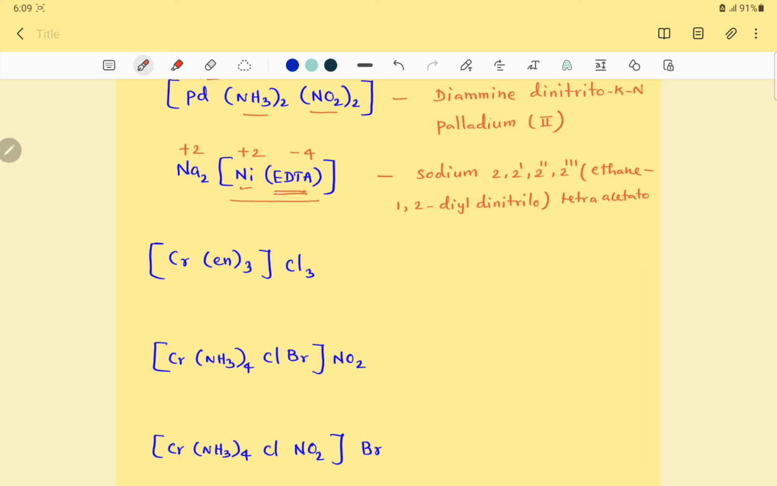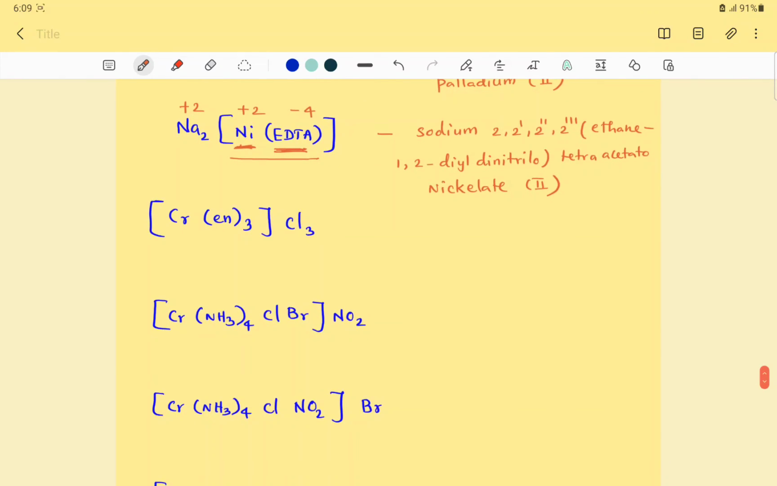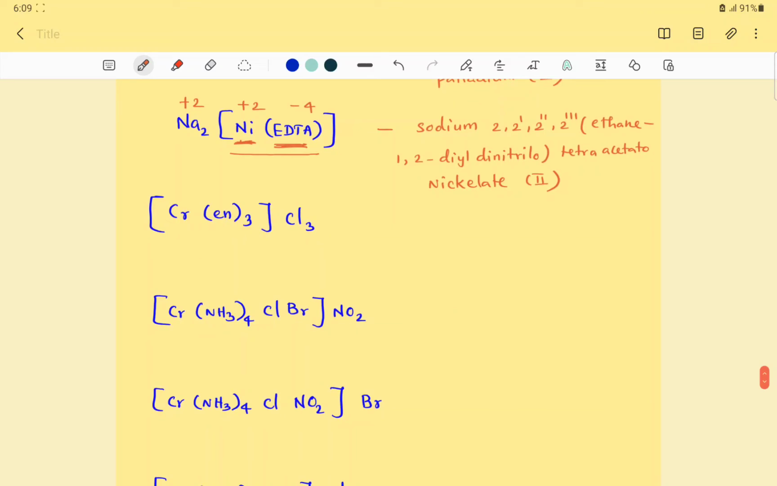Right. So now we completed the name of the ligand. Now we go for the central metal ion, nickel, but it is present in an anionic complex, so nickelate with oxidation state 2, nickelate(II). A little bit complicated, I think you can follow. Sodium 2,2',2'',2'''-(ethane-1,2-diyldinitrilo)tetraacetato nickelate(II).